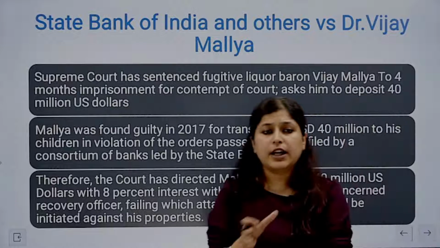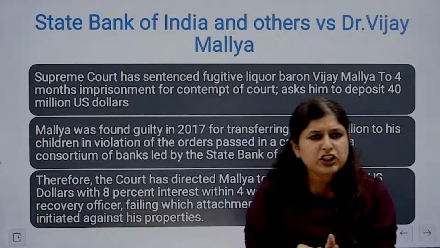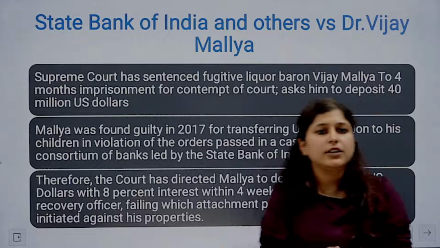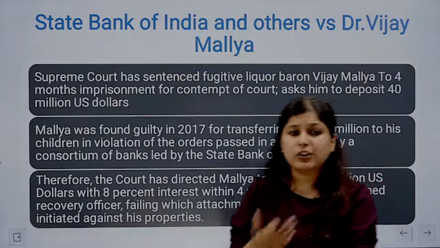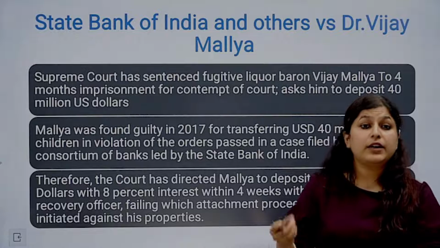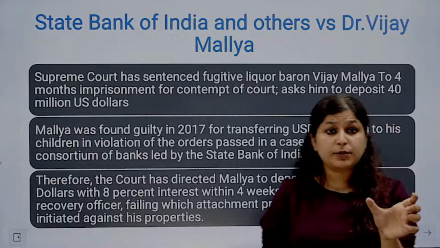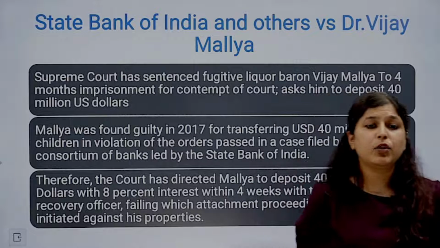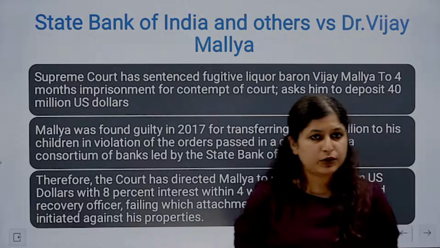ये एक पिछला order आया था. In violation of this order, what he did was he transferred about $40 million US dollars to his children's accounts. Right, this activity was already prohibited by a judgment order. यहाँ पे basically the question that came up was the concept of contempt of court.